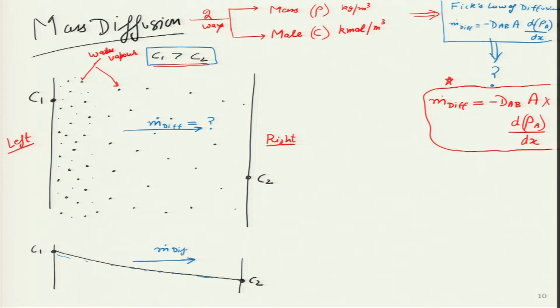And this also immediately tells us that there will be some diffusion of these water vapors from the left towards the right hand side, and our challenge is to figure out the amount of this diffusion taking place. For that we have to look at Fick's law of diffusion, but before that we have to study it in two ways. So, first of all we will study the analysis from the mass basis, and then we will look at it from a mole point of view. So, let us go to a new slide, and there we will try and look at the diffusion law from a mass basis.